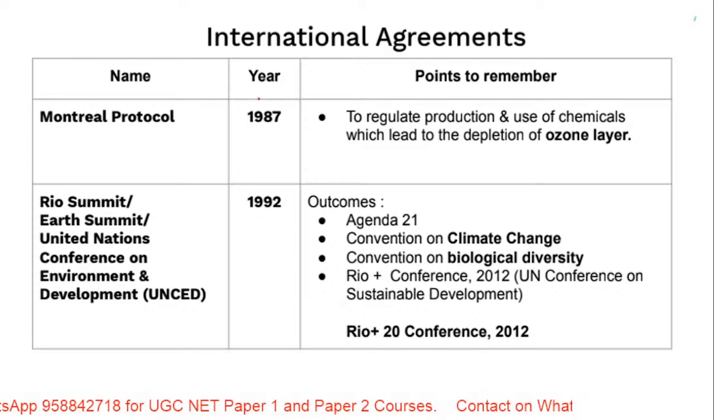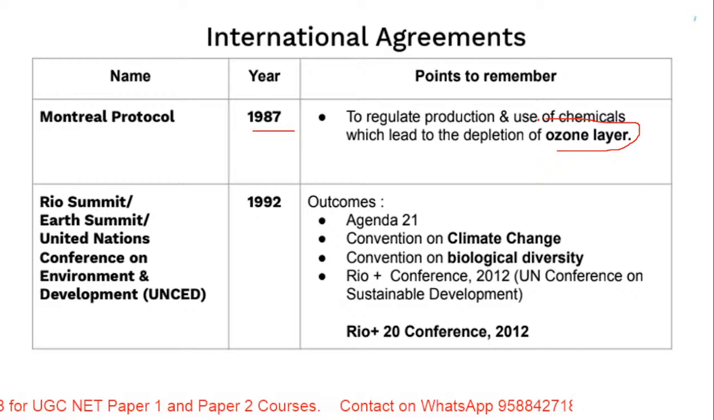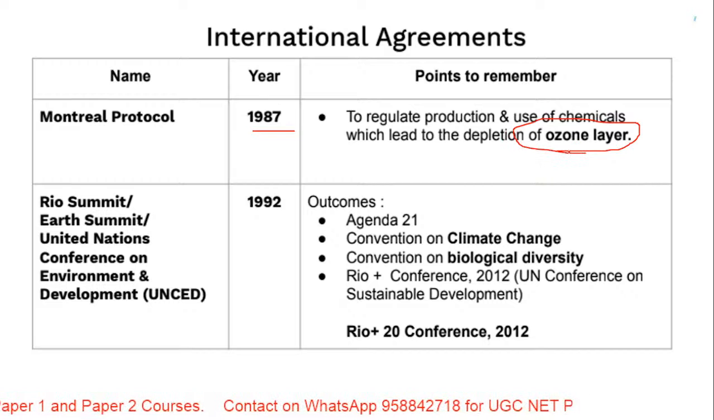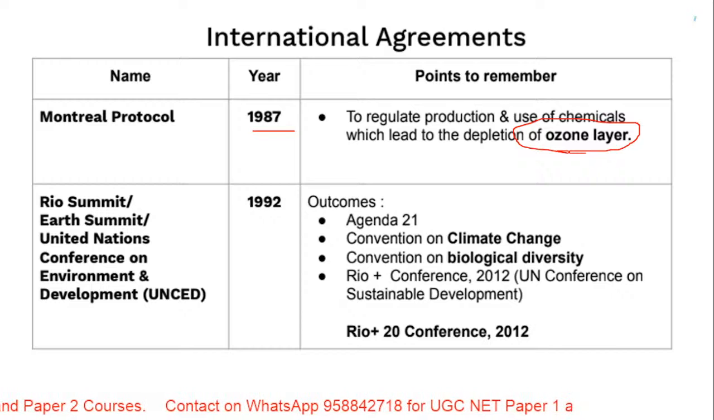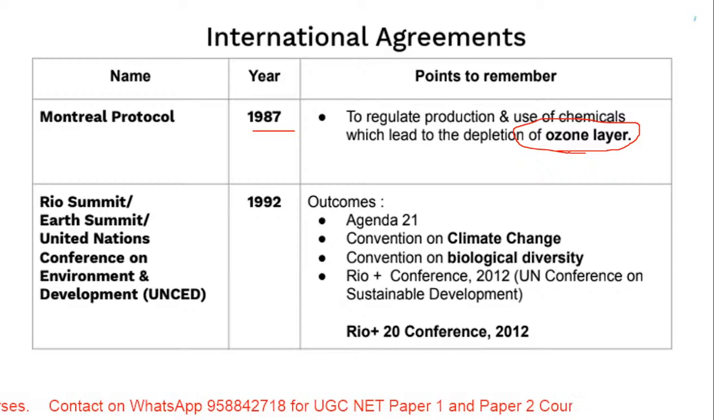Montreal Protocol, which started in the year 1987. There is a keyword in UGC NET papers also: ozone layer. So at least right now please keep in mind: Montreal Protocol, the year, and depletion of the ozone layer. That is how you remember it.